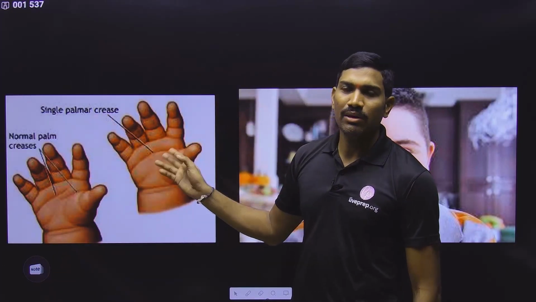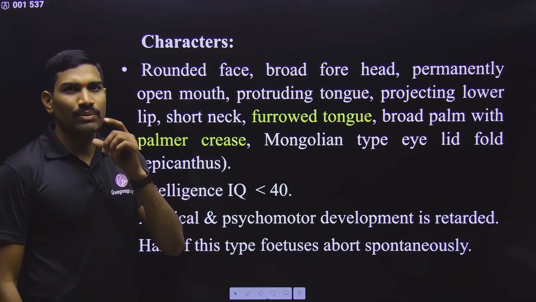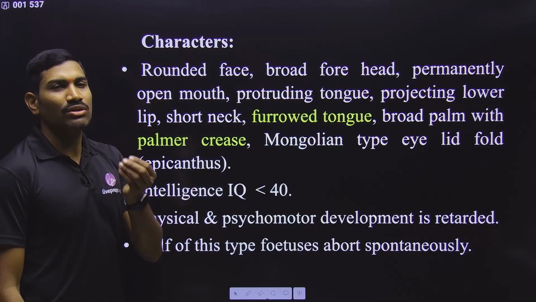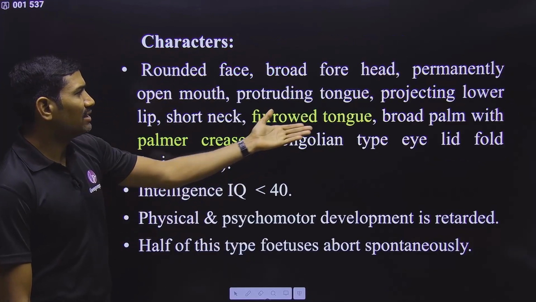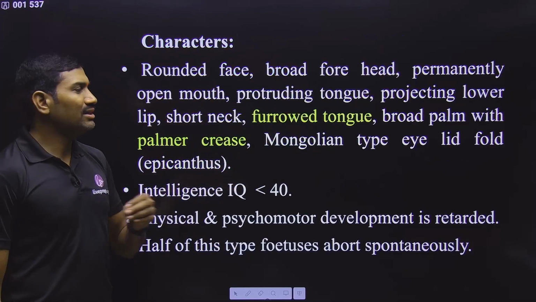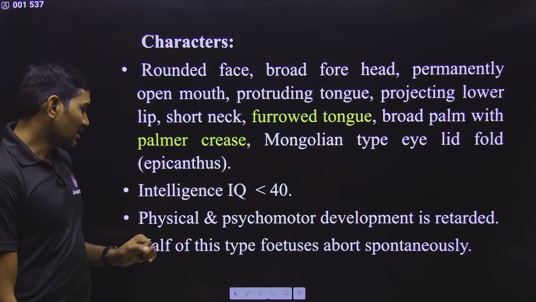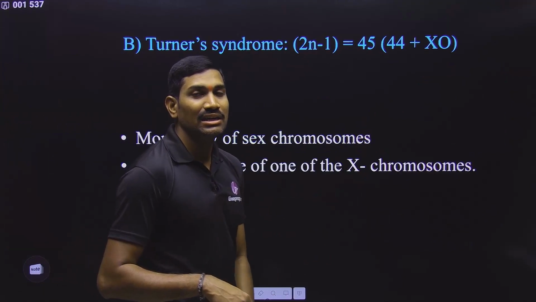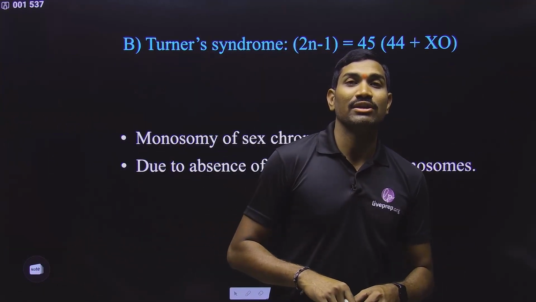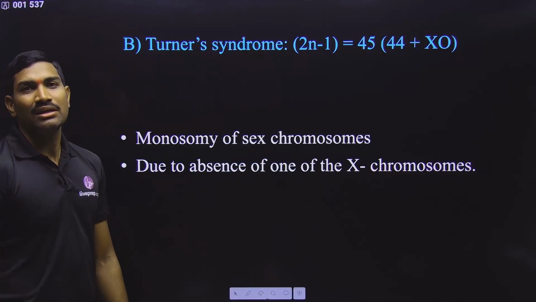So there is a single palm crease, and then open mouth. Generally these individuals will have an open mouth, and the tongue is coming out, and a round face is there, and so different things they have given here. So please observe all these things. Features you need to remember as it is. These are some important points that you need to remember. And even in the NCERT, they have given the karyotype diagram also. So based on the karyotype also you need to be able to understand what that particular condition is.